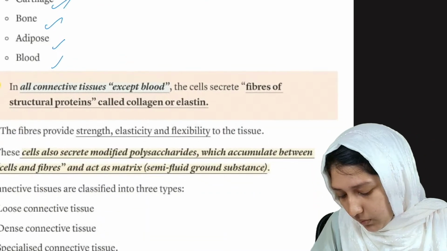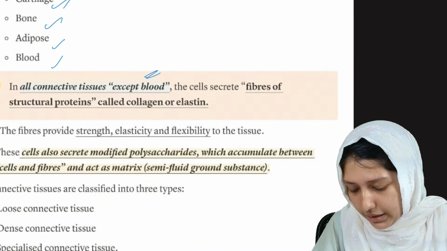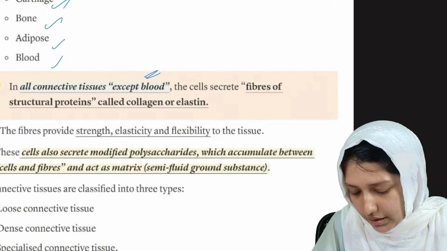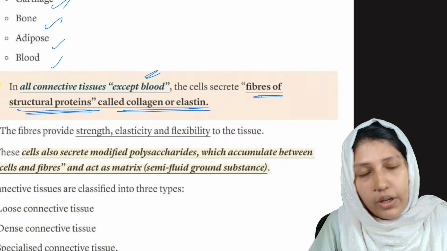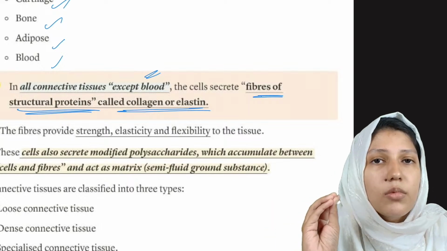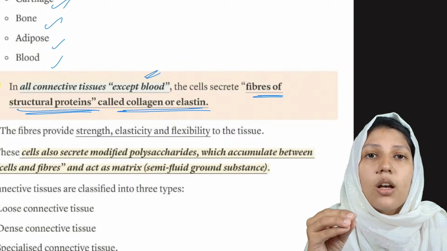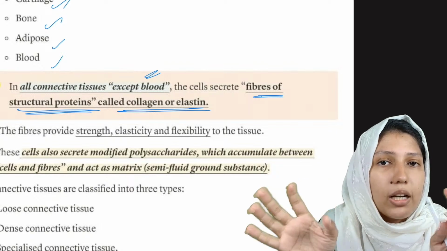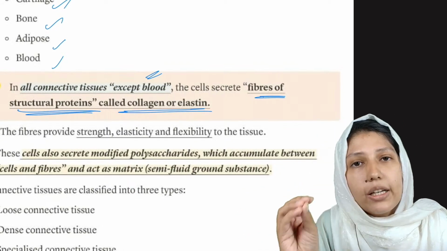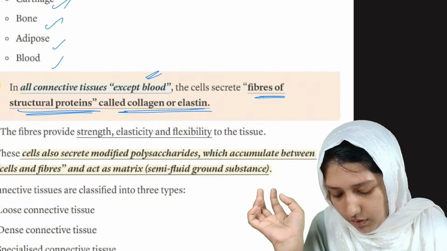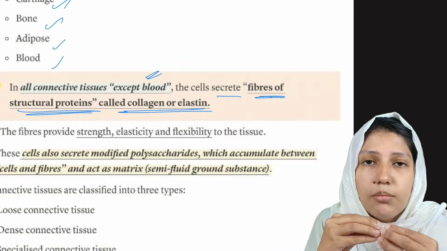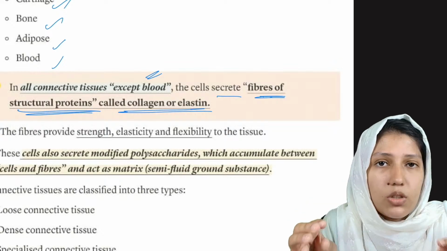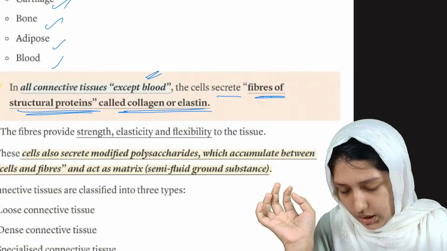And in all the connective tissues except blood, the cells will secrete fibers of structural protein which is known as collagen or elastin. Just as the name suggests, it is connective tissue, right? Which means they have intercellular connections, and in all the connective tissues except blood, they will be secreting fibers of structural protein. They will be secreting some protein structures, and those are known as collagen.